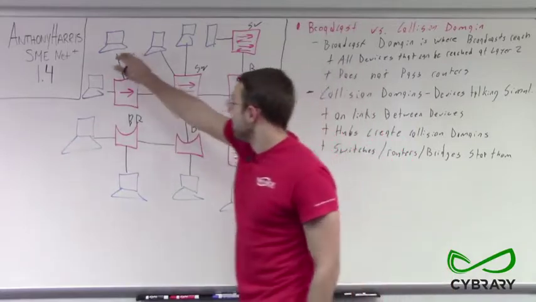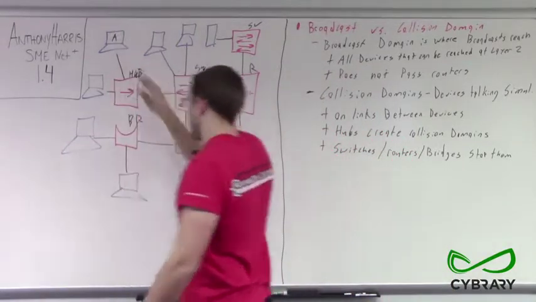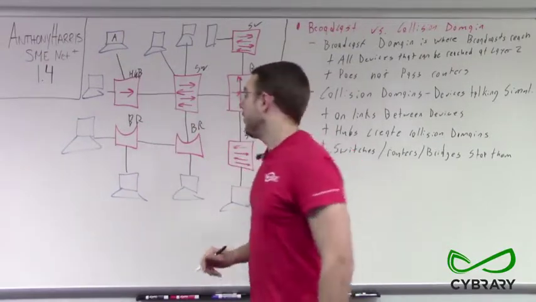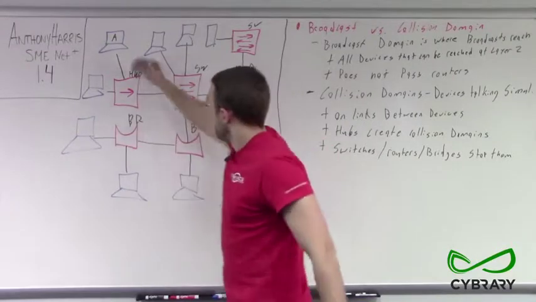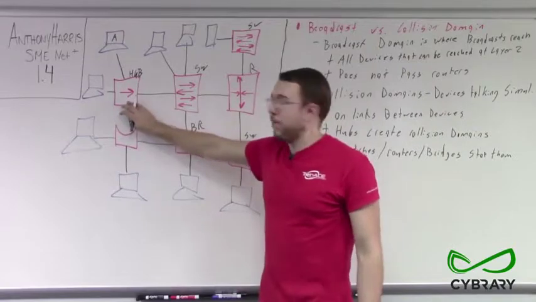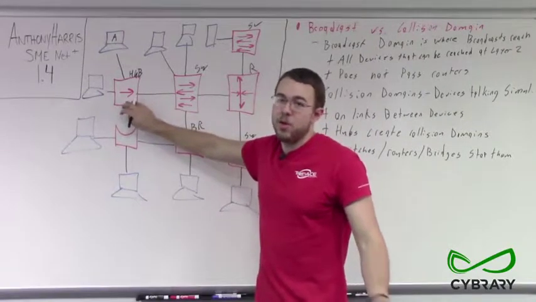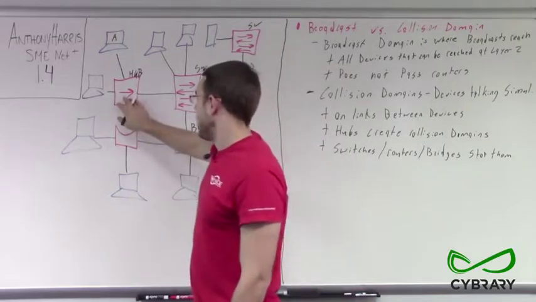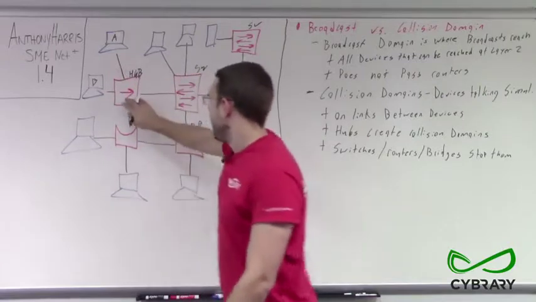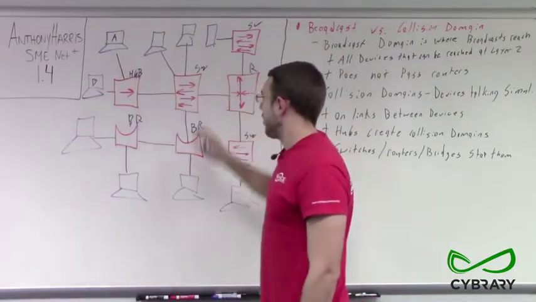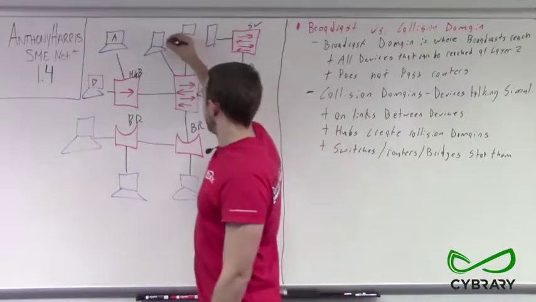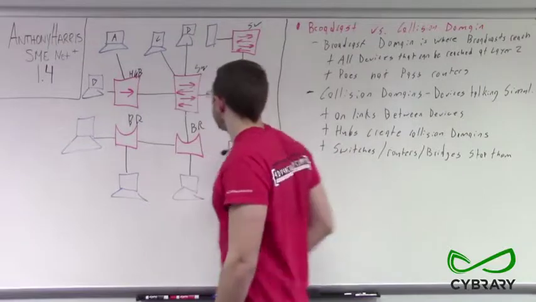Say computer A here sent out a broadcast message, who all would hear that message? Well, let's take it one device at a time. So we travel down. Is this hub going to forward on a broadcast message? Yes, this hub is going to just send messages to whoever it receives from. So it sends that broadcast message to our computer over here, we're going to label it computer B. It's going to send that message on to our switch. Is our switch going to send on a broadcast? Yes, a switch is going to send on a broadcast. So it's going to send it on to computer C, computer D.